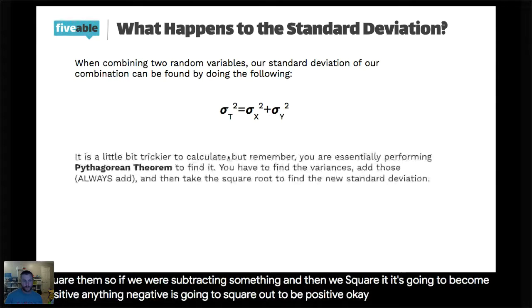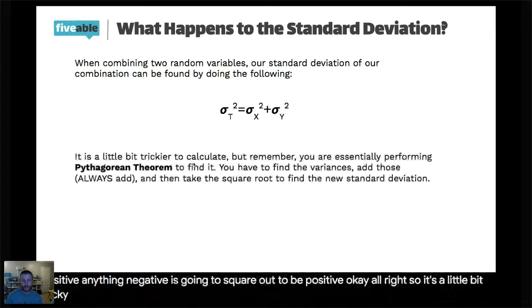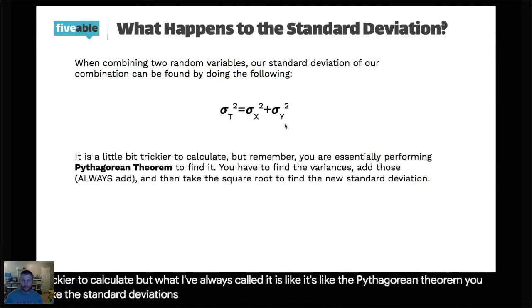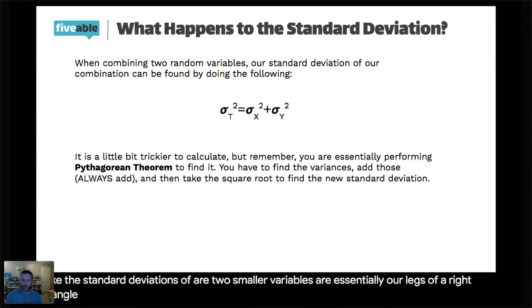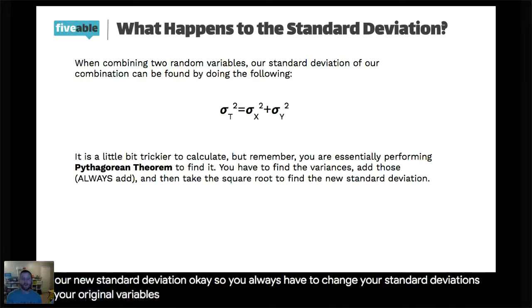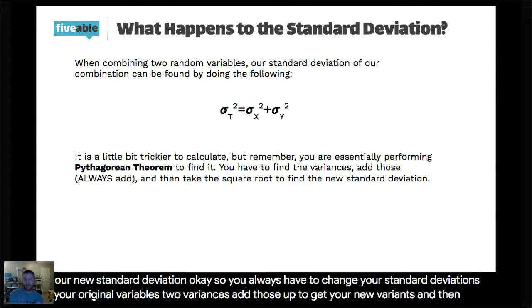All right. So it's a little bit trickier to calculate, but what I've always called it is like the Pythagorean theorem. The standard deviations of our 2 smaller variables are essentially the legs of a right triangle. We square those, add them up, and then take the square root, and it gives us our new standard deviation. So you always have to change the standard deviations of your original variables to variances, add those up to get your new variance, and then convert it back to standard deviation by taking the square root. Okay, that can be tricky.